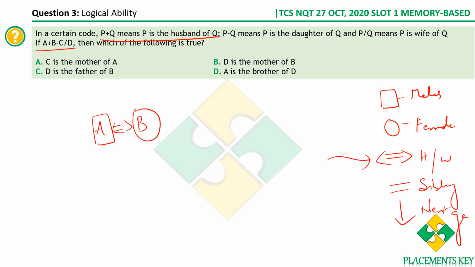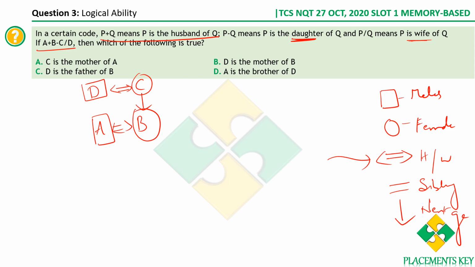And then B minus C. Minus is for daughter, right? So B minus C, so B is the daughter of C. And then finally C by D, that is C is the wife of D, because divided by is wife, right? That is, D is the husband of C. So this is the family tree that we can draw.